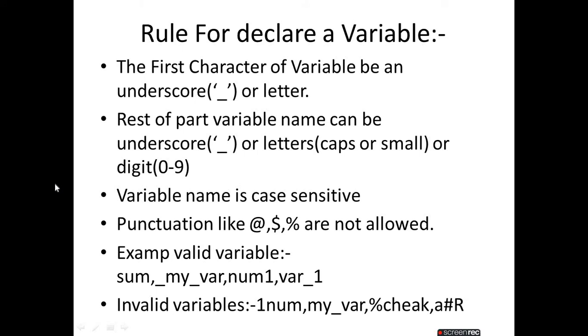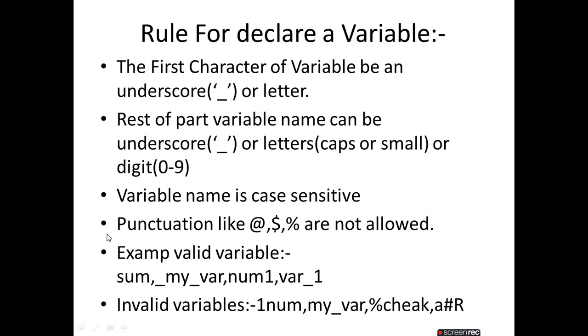If we write VAR in all capitals or all small, they are not the same. They are different; two variables are there. Now, punctuation is not allowed in Python, like at the rate, dollar, percentage, hash, not this type of signs. Punctuation signs are not allowed in the declaration of a variable in Python programming.